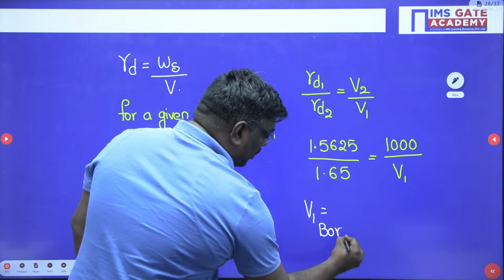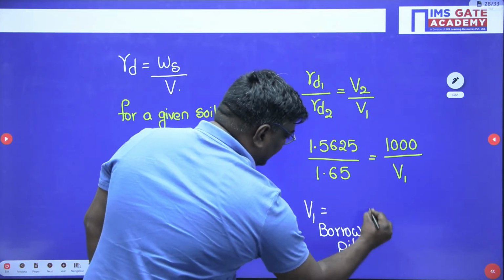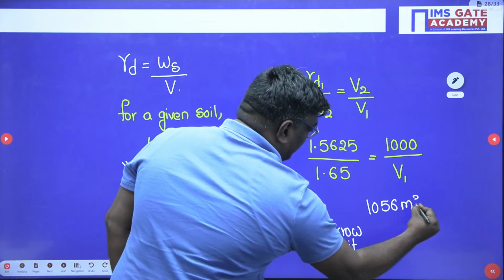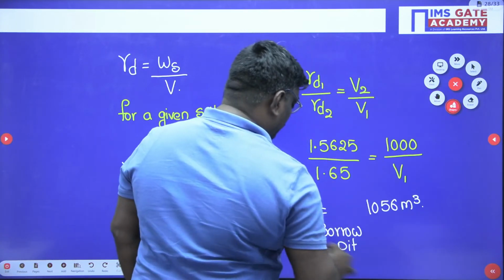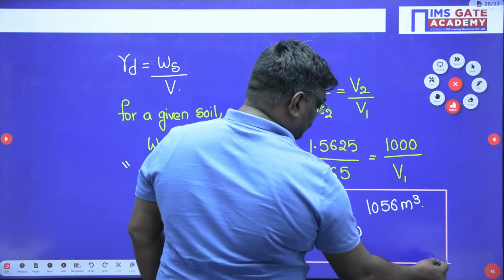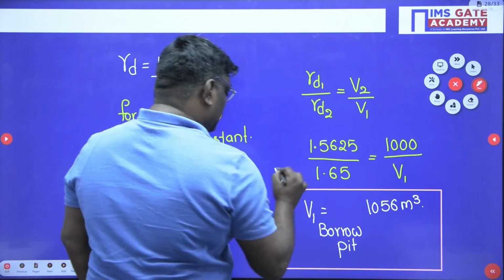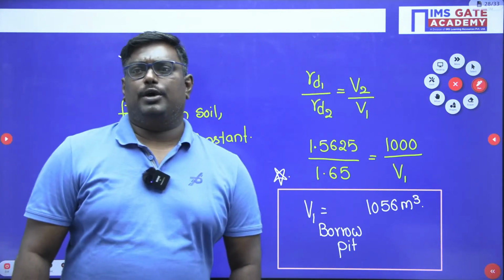Arvind, you have told the right answer. Volume of the borrow pit is nothing but 1056 meter cube. You will get a value of 1056. Clear? Any doubts in this, Rocky or Arvind?